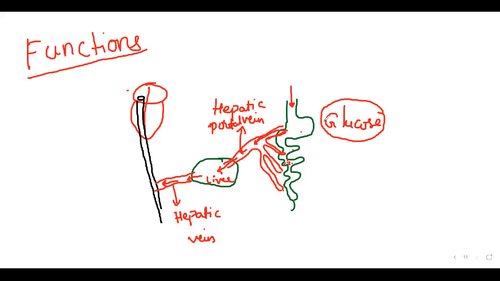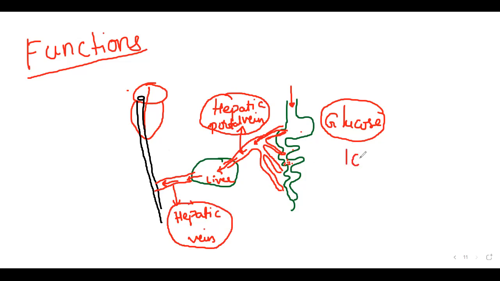After that, before it reaches the heart, where does that glucose reach first? The liver. That's it. That is what we are working on here. Let me show you. This is the hepatic vein and this is the hepatic portal vein.